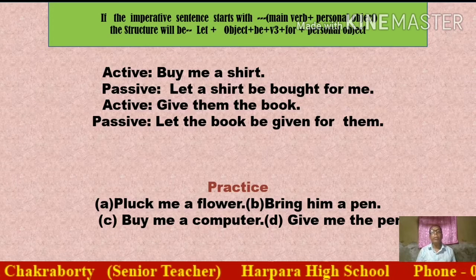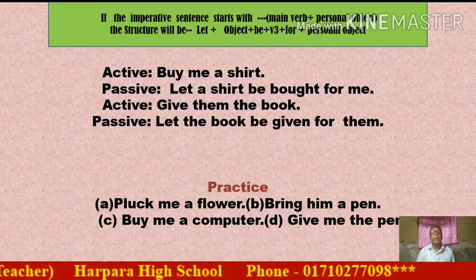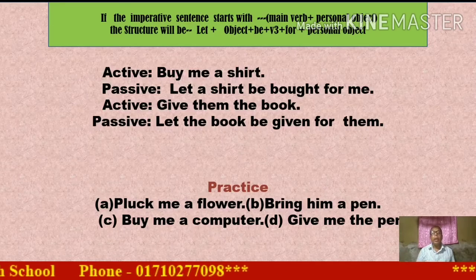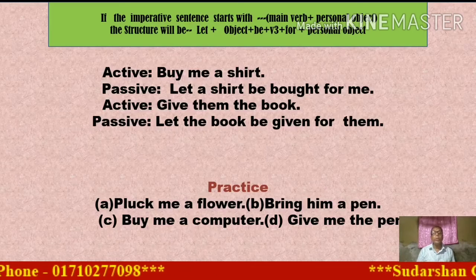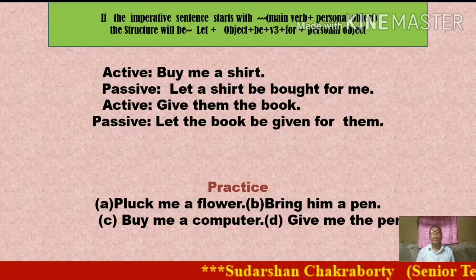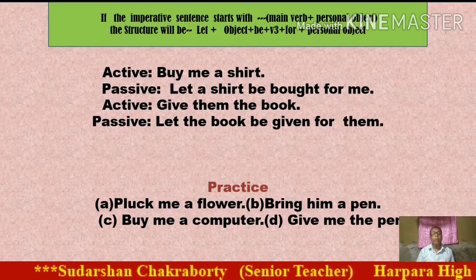Same category: give them the book. When we change the sentence from active to passive, at first let, next the object will be the subject, next be, next the principal verb in past participle form, give, past participle given, next for, next a personal pronoun. Same category sentences I have given for your practice.